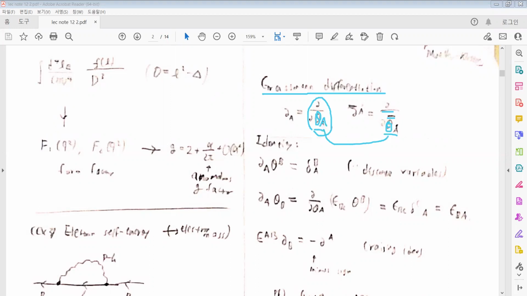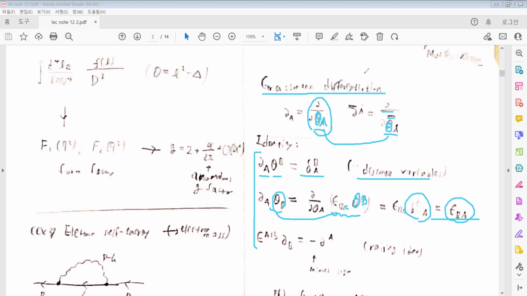And there are some specific identities related to these Grassmann differentials, such as partial theta i with respect to theta j is equal to the Kronecker delta, because that's a discrete variable, and partial theta i with respect to theta with the lower index is equal to epsilon, which is the antisymmetric lowering matrix, because the lowering of the index of theta can be obtained by epsilon acting on theta. So some delta appears from the first identity, so we can prove it.